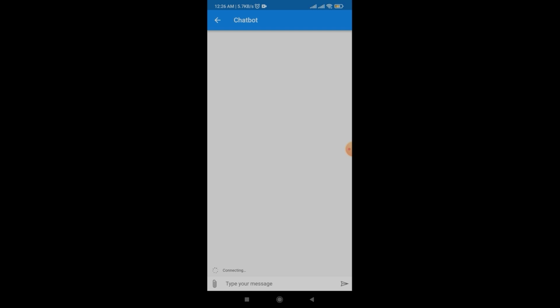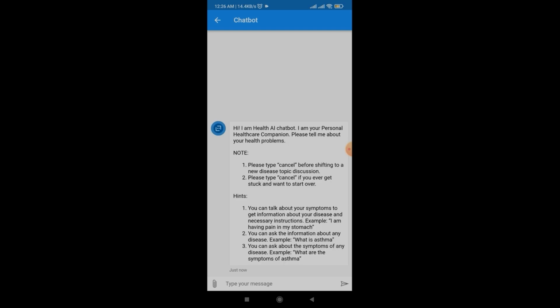So the first module is prediction chatbot. It is basically an AI based chatbot which is hosted in Azure cloud service. It has multiple functionalities. The main functionality is I can provide my symptoms here, like I'm suffering from chest pain, and then it will ask me further questions and it will analyze my replies to predict the particular disease that I am suffering from, and it will also provide me some suggestions for care, like whether I should take rest at home or I should immediately go to emergency department.